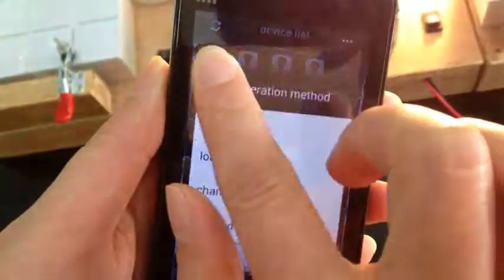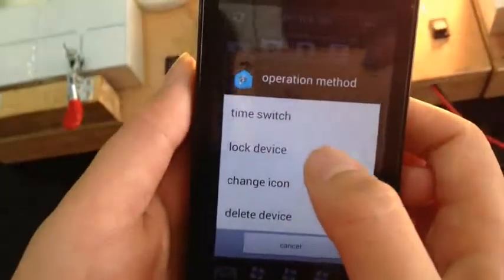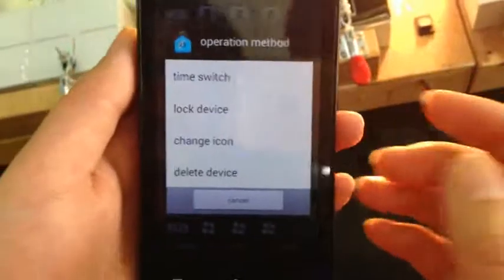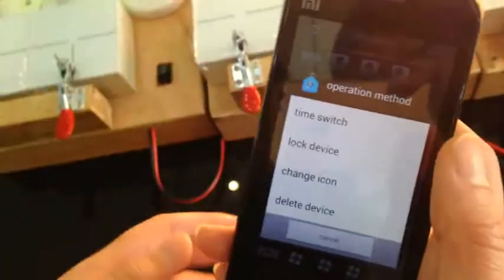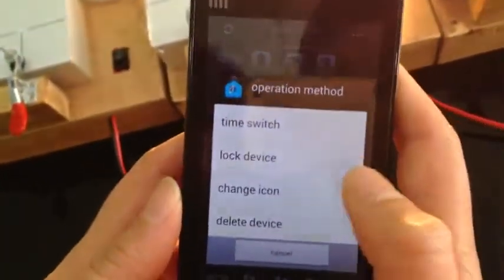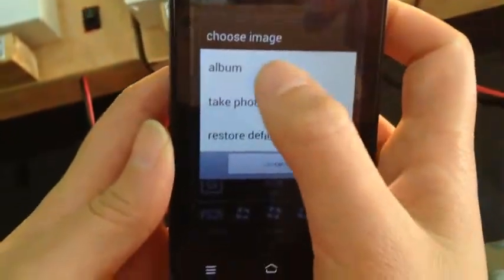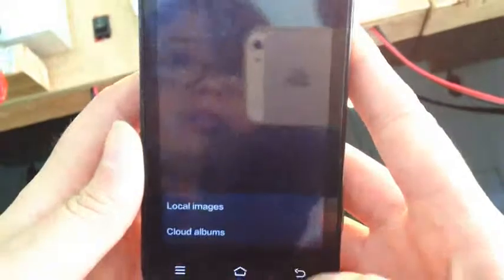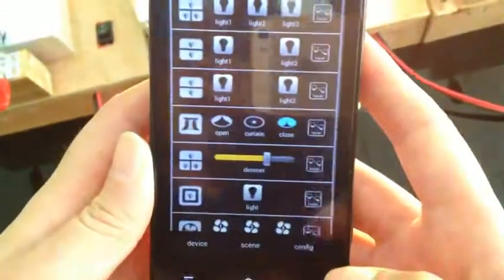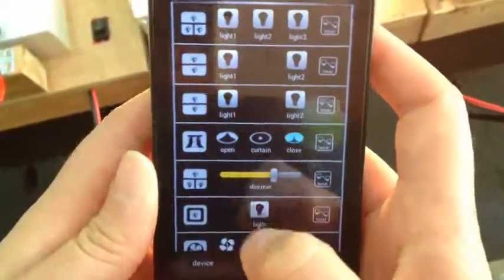We can lock the device. After locking the device, other mobile phones cannot search out this device anymore. And change icon. You can choose the image from your album.